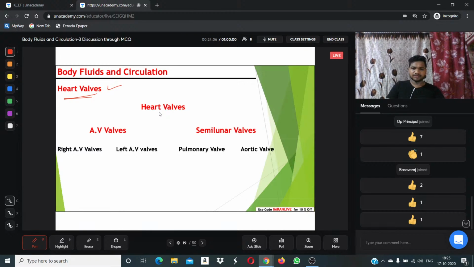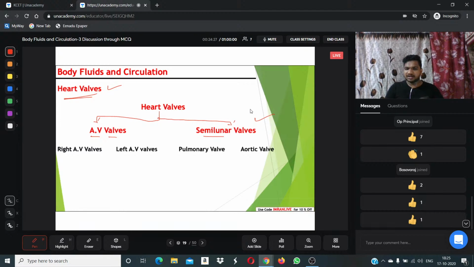Heart valves are of two types majorly: atrioventricular valves and semilunar valves. We have two major types of valves in our heart. One is atrioventricular valves, the second is semilunar valves.